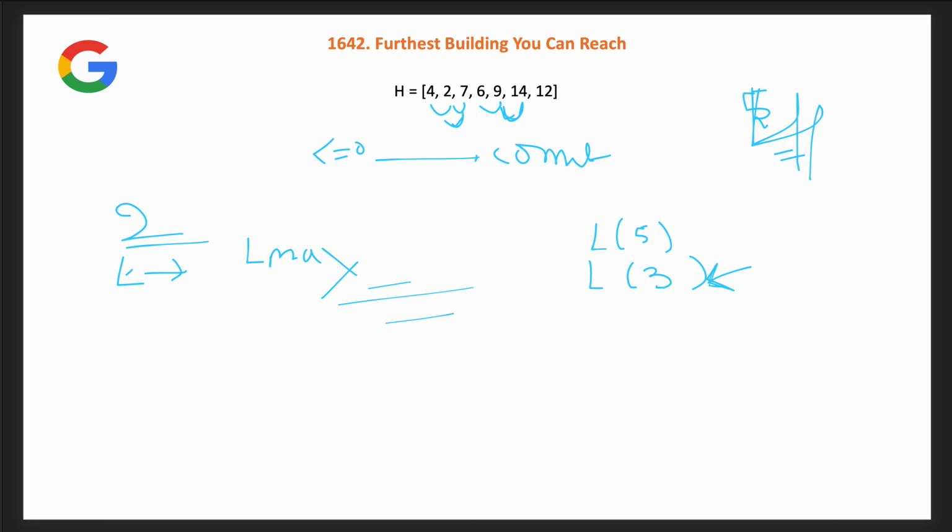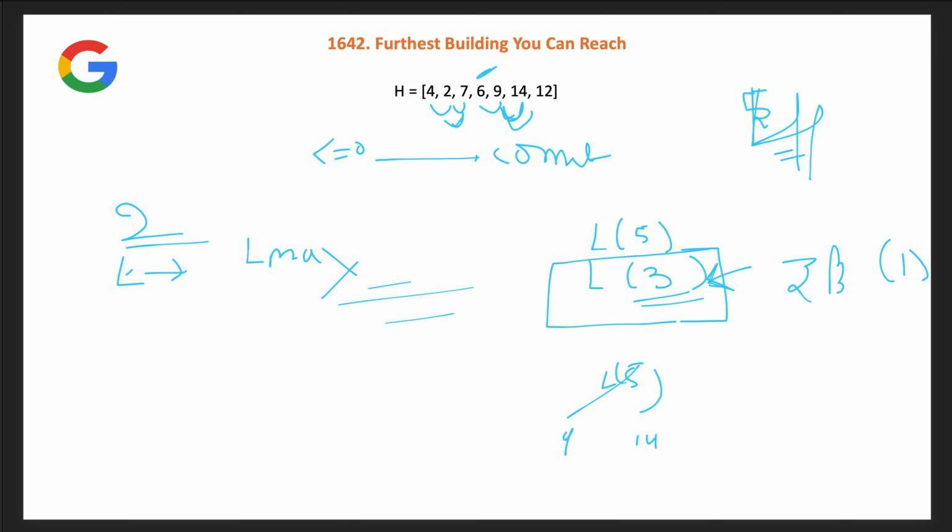So, what we will do, we remove this one instead of placing a ladder on this gap. So, we place 3 bricks and now we have 1 brick left over, and the new ladder we place over here, 9 to 14. So, this is the ladder where, from 9 to 14 building, we place the second ladder on the 5. So, what we are doing, first we are trying to put L ladders, and then if we are still getting a height gap that is more than the peak of that element, we need to remove the minimum already occupied ladder and put it on the biggest one.